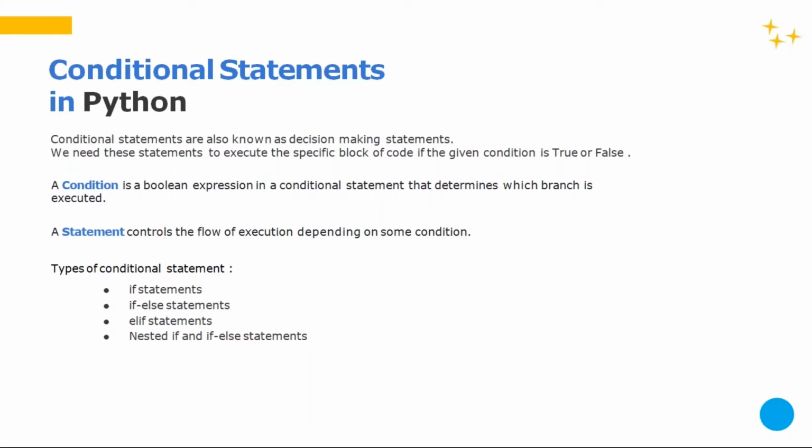We need these statements to execute a specific block of code if the given statement is true or false. So if I wake up early, then I will go to the gym. Think about that as a block of code. To go to the gym, I need to collect this and that, and I have to travel using my vehicle. Think of this as code. If this is the situation, I have to do all that work, all that code. If this is not the situation, I will not do that work.